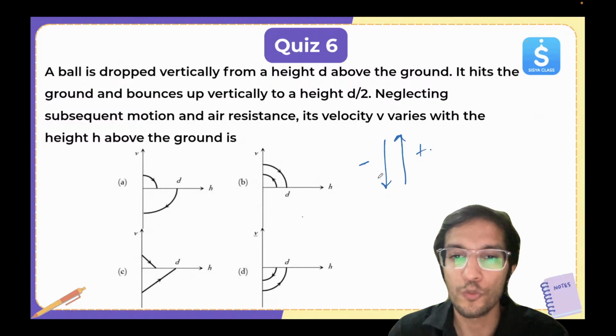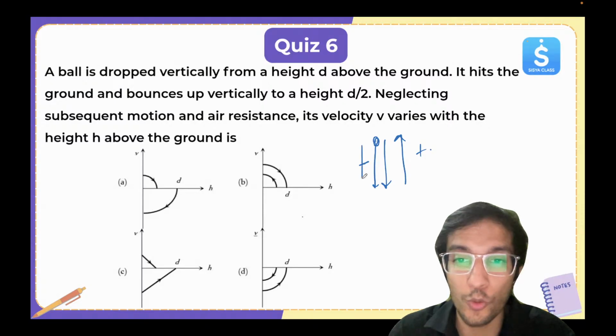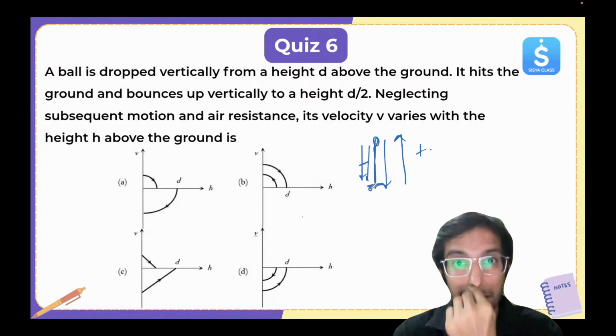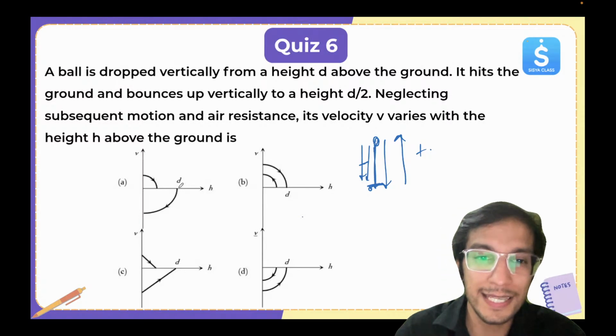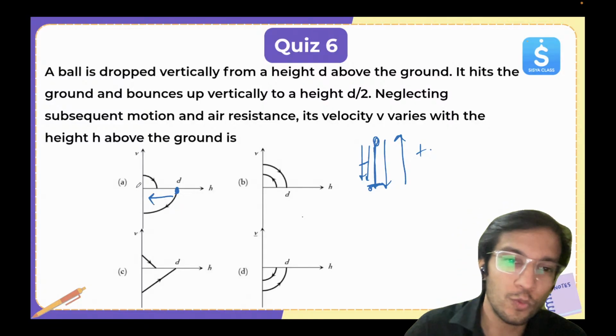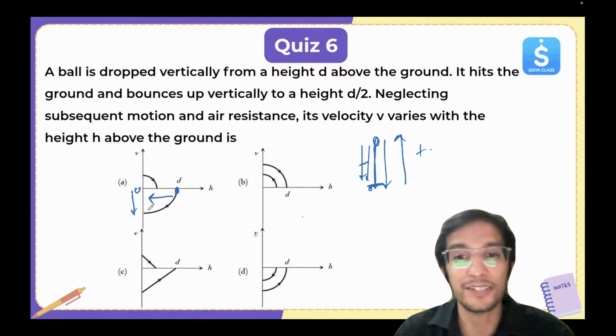So when it is falling down, velocity is increasing, V increase कर रहा है और D जो है वो reduce कर रहा है. It was d height, and then it is reducing and becoming 0. But the velocity has increased, in the negative direction.